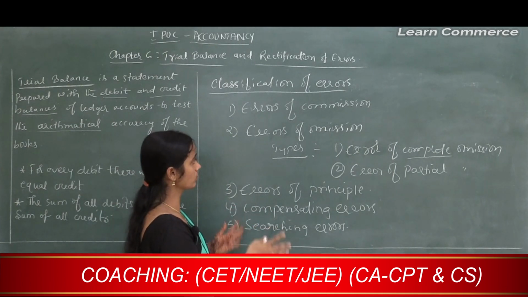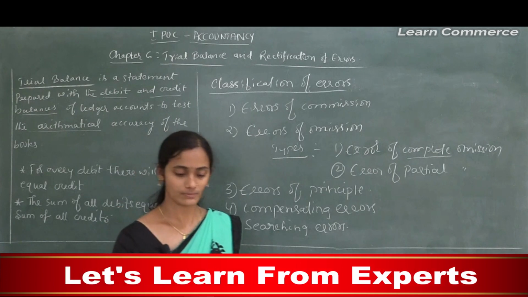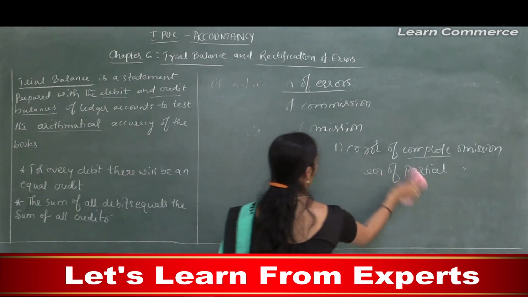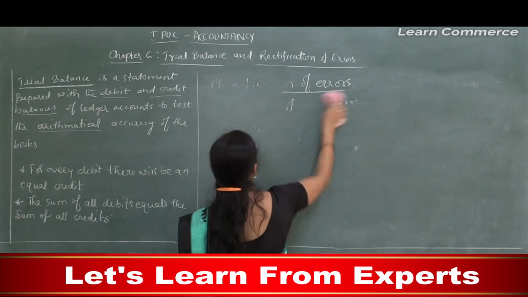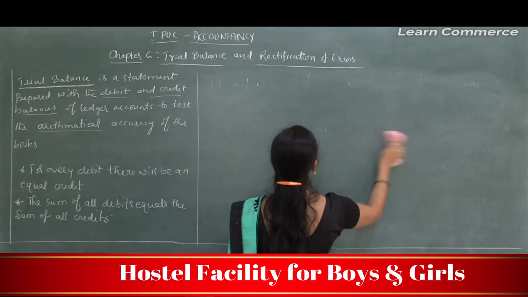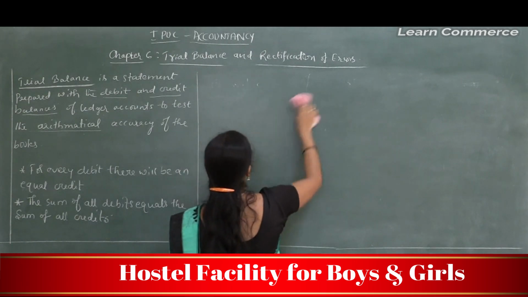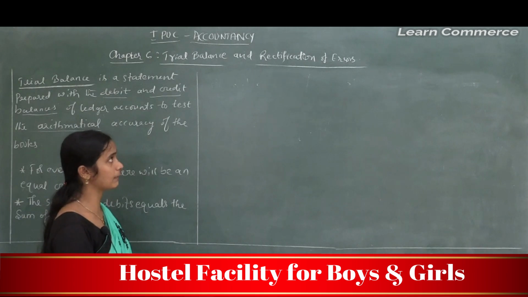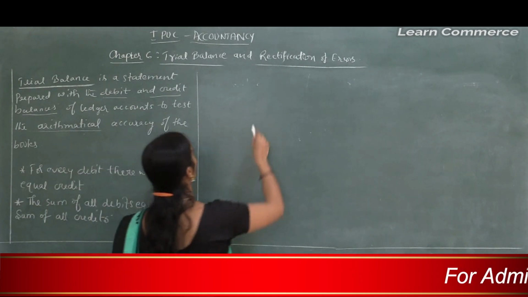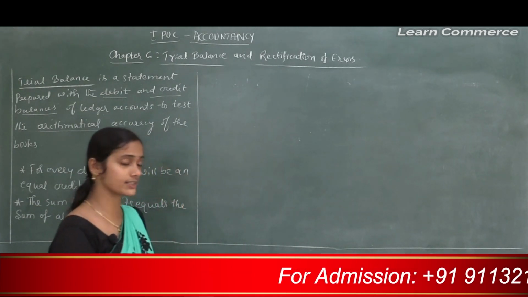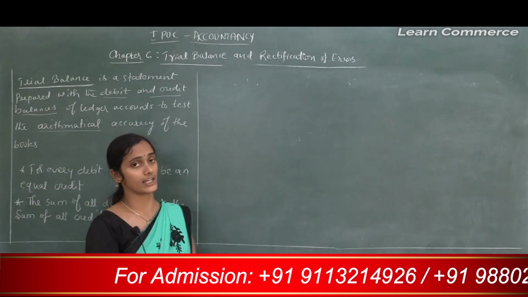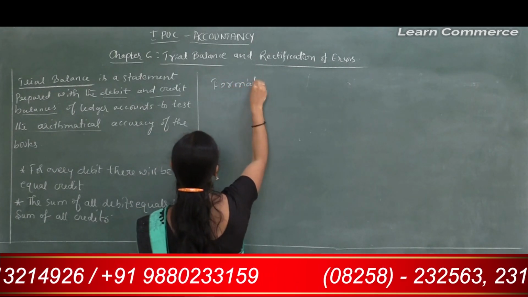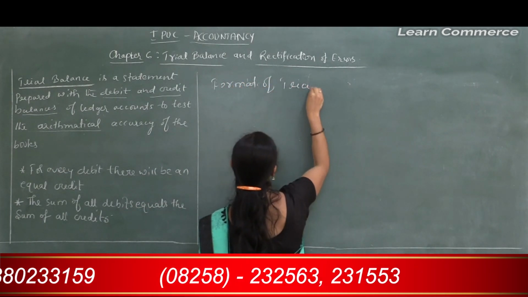So that is about the types of errors. Next, I'll draw the format of trial balance. The next important concept, after preparing the trial balance, is the rectification of errors. What is the meaning of rectification of errors and all. So now just draw the format of trial balance.